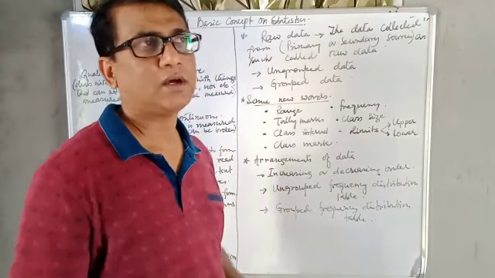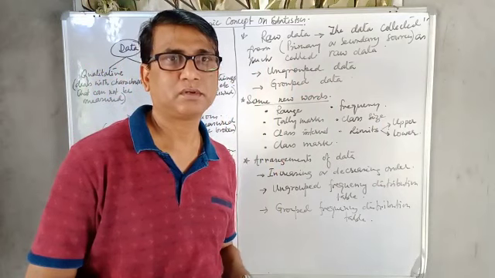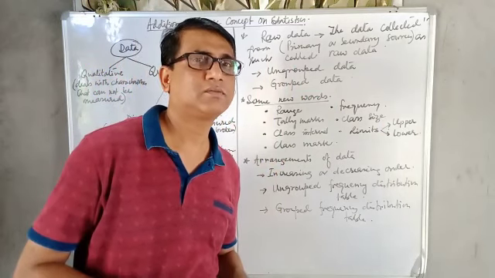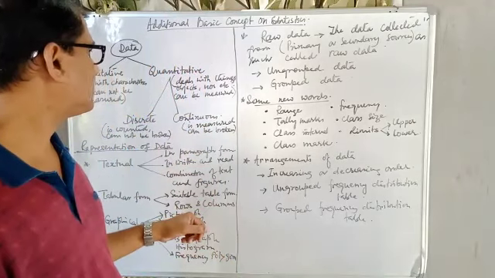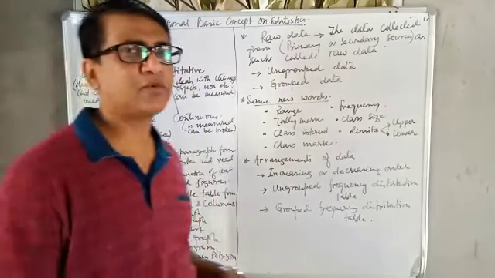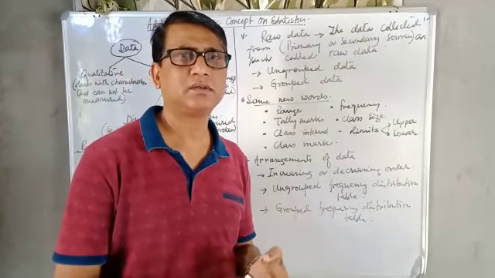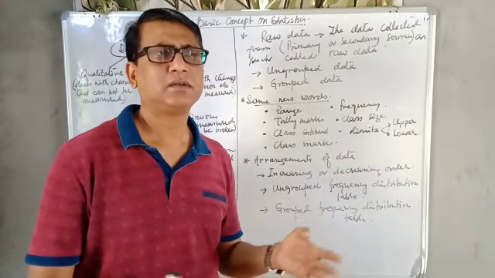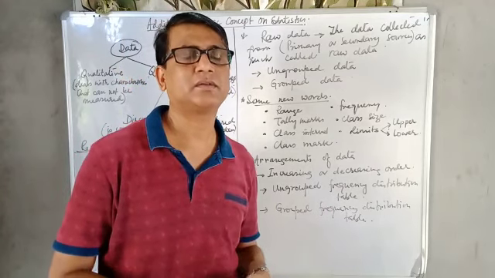If I say give me half a book, that is not possible. Continuous is measured and it can be broken, and it is related to time, distance, height. This type of information is called continuous data.